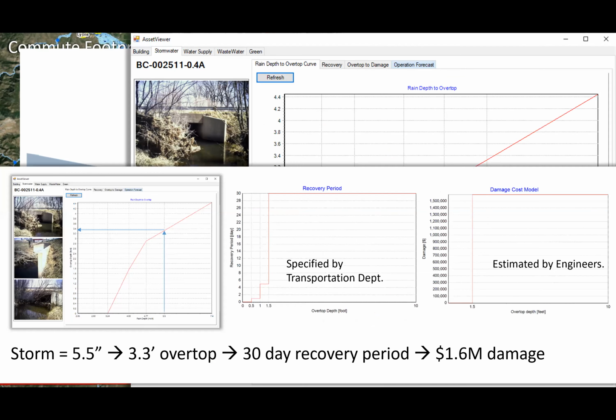Here's an example of a piece of transportation infrastructure. That's its overtopping curve. Here's a simple example where we get a storm of 5.5 inches. That results in 3.3 feet of overtopping for this particular culvert, which results in a 30-day recovery period. In other words, it takes 30 days to set something up so that people can start to use that road again. And it costs $1.6 million in damage as a result of that storm.